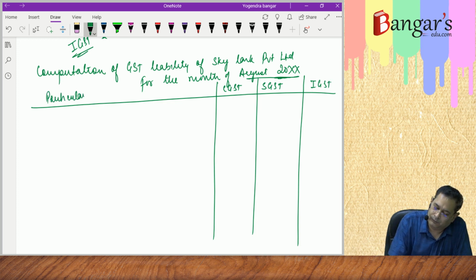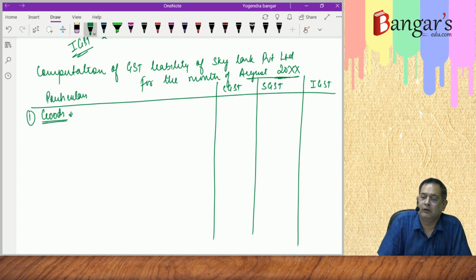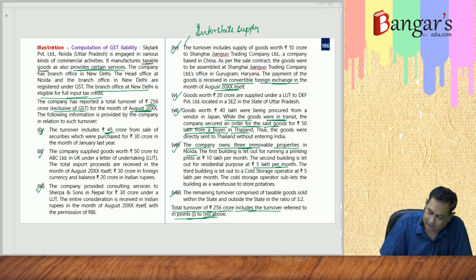We can make separate columns. First transaction is in relation to those transactions which are neither regarded as supply of goods nor supply of services.